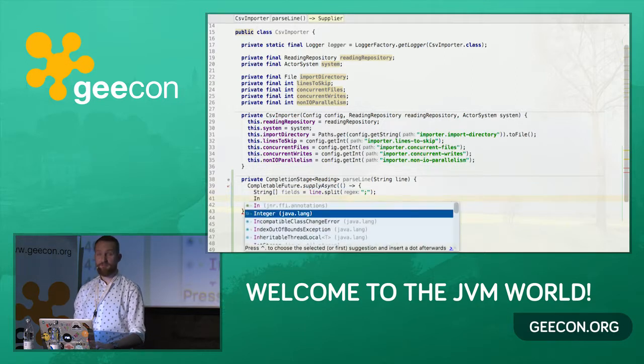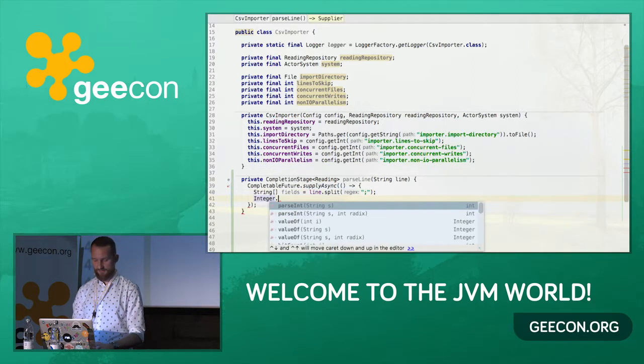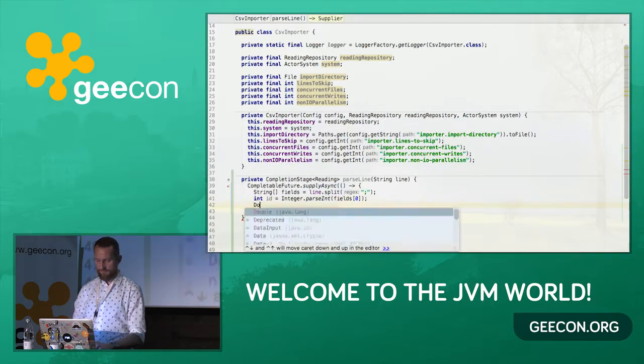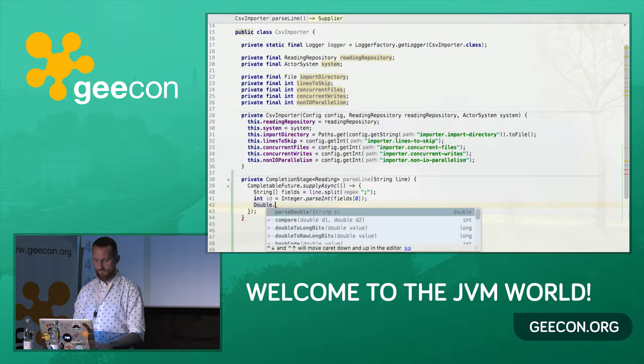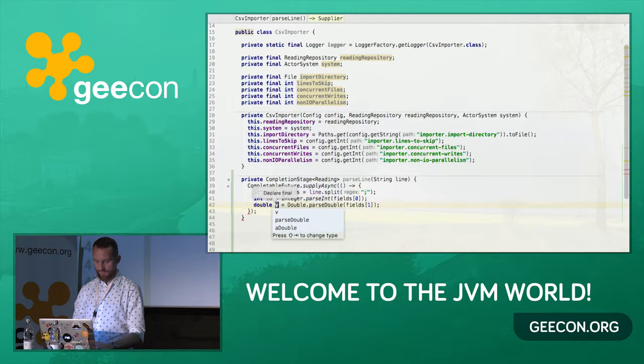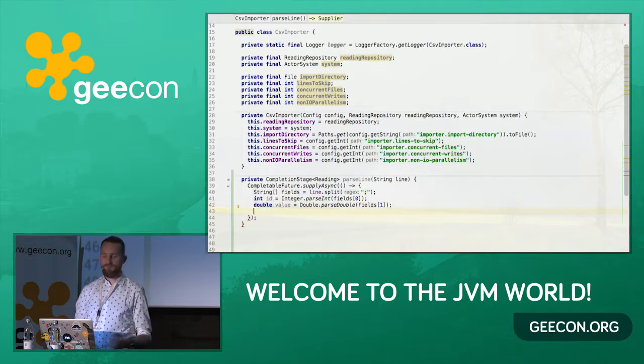Now, first we're going to extract the ID. So we're going to take the first field, 0 actually, and we're going to call it id. Then in a similar fashion, we're going to extract the value that is going to be a double. And this is our value. Well, and in the happy path, we could just return a valid reading with the ID and the value.